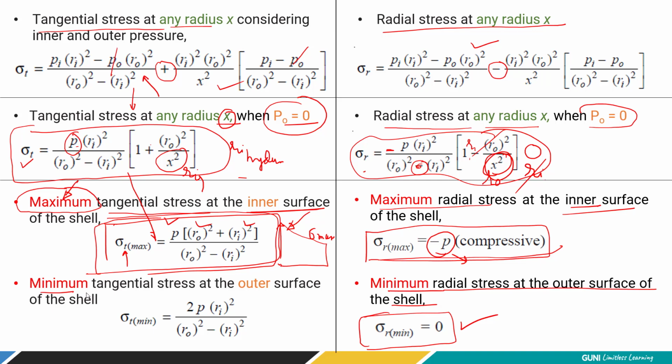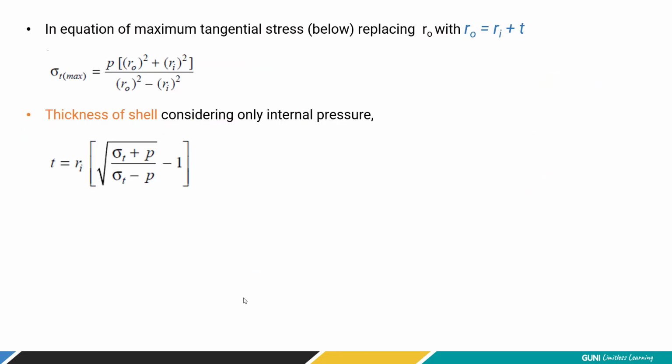But what about the tangential stress at the outer surface? We have to put Ro instead of x square. By simplification, we get the minimum tangential stress at the outer surface, given by this equation, that is 2p ri square divided by outer radius square minus ri square, right? Now let's try to solve some numericals and strengthen the concept, okay?